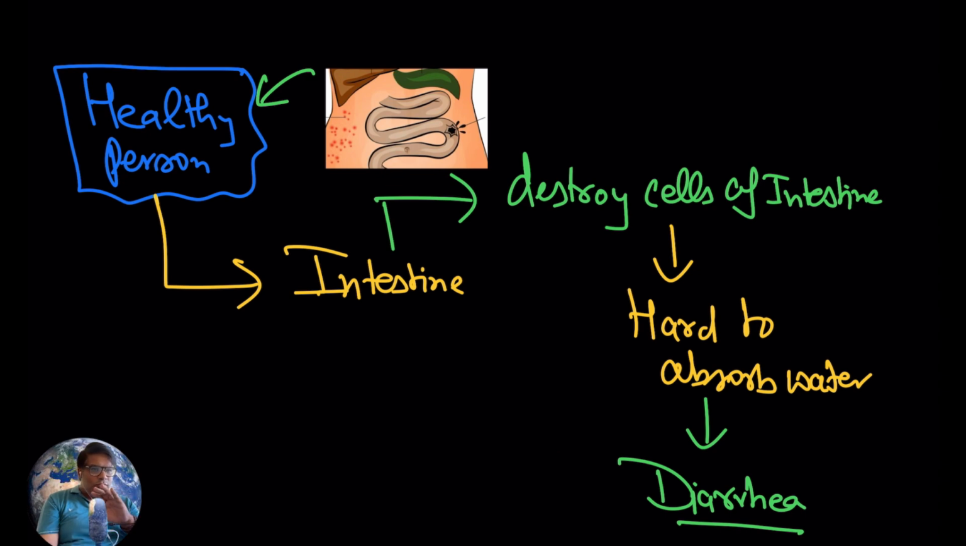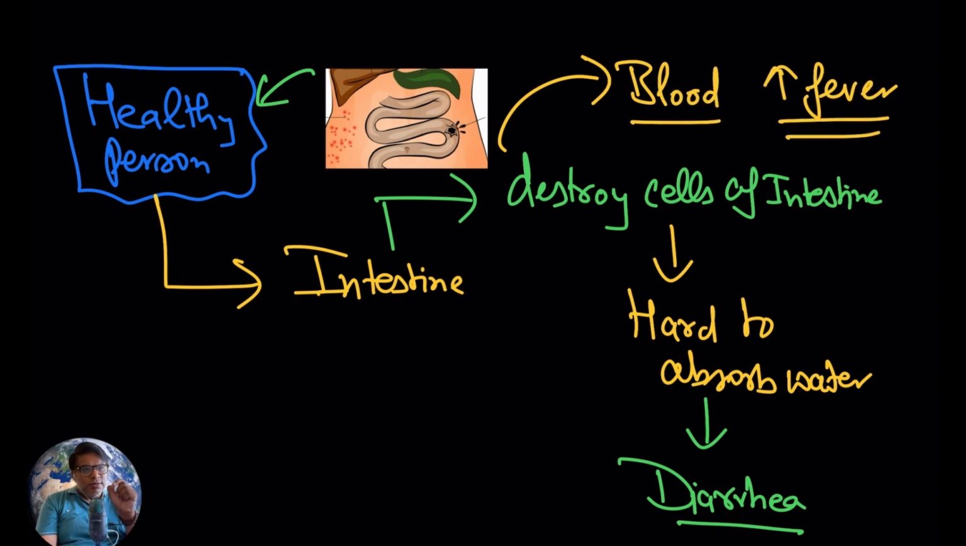So one thing is this, that you are going to see the symptoms of diarrhea. Yes, here I have told you, these bacteria have destroyed the cells of the intestine, and they are going to make entry within the blood. And when you have bacteria within the blood, your body is going to respond, your immune system is going to respond, and one of the ways your body is going to respond, it will increase its temperature. You are going to see the symptom of fever.